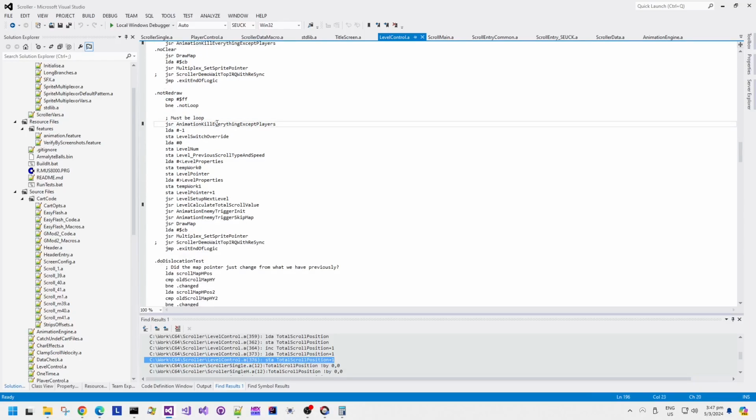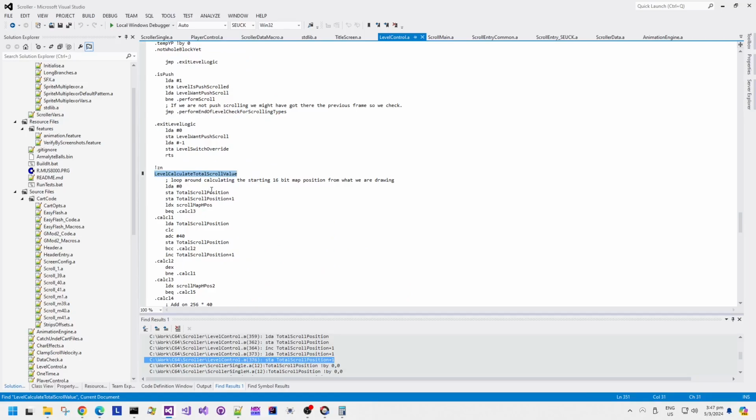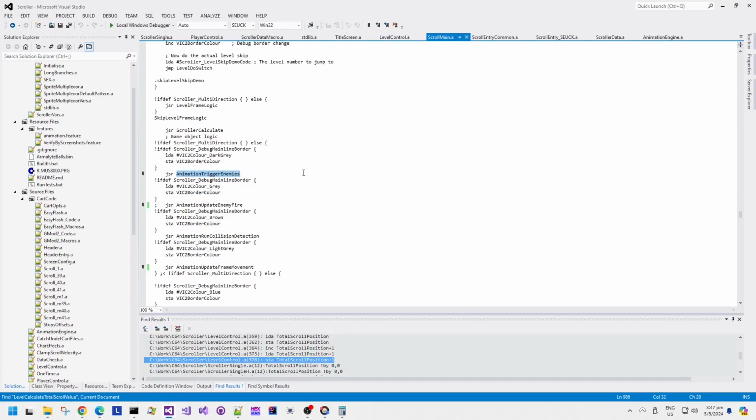It calculates it from the map block position, scroll position, and then the fine scroll position of the screen and stuff like that. So every time the screen scrolls down a pixel, it updates that 16-bit 2-byte counter for the pixel level scroll position.